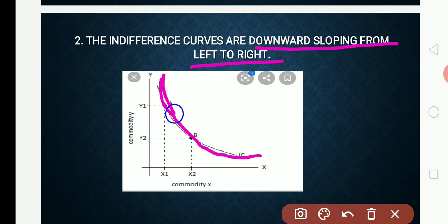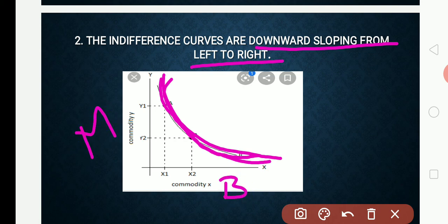It is sloping downward. So why does the indifference curve have to slope only downward from left to right? What is the reason behind that? In order to get one commodity, as I told you, X commodity is indicating banana, Y commodity is indicating mango.